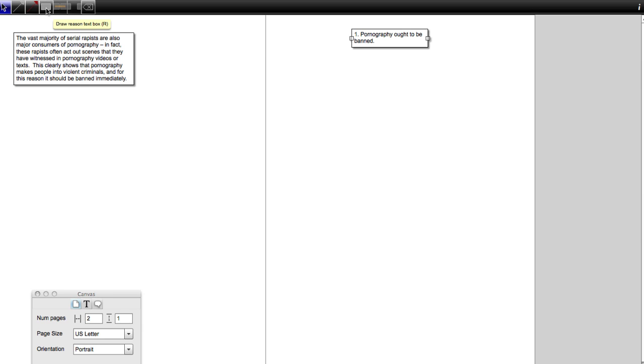Now, there's going to be several premises, I'm sure, so I'm just going to double click this box and make a few. I don't know how many there are going to be. Let's start with 4. It's not a huge argument, but you never know. I'm going to remember to number them to make sure they're in order. So I'm just going to start from the beginning and look for individual claims.